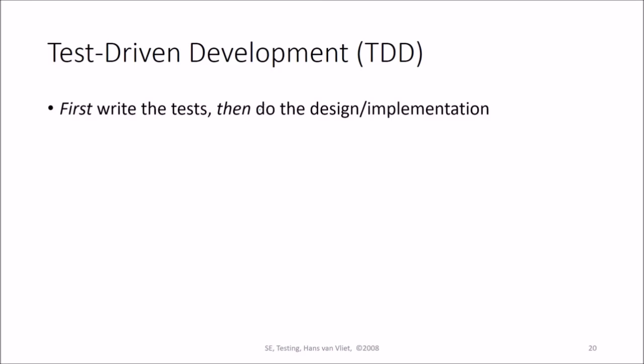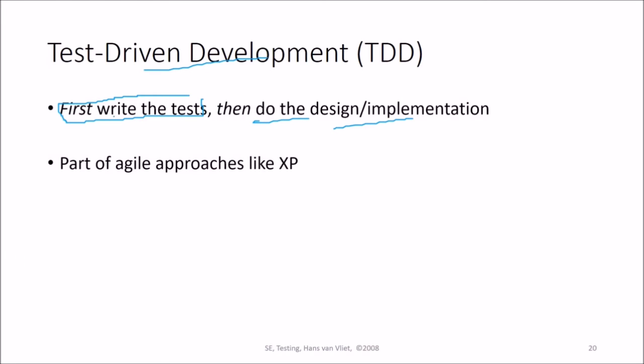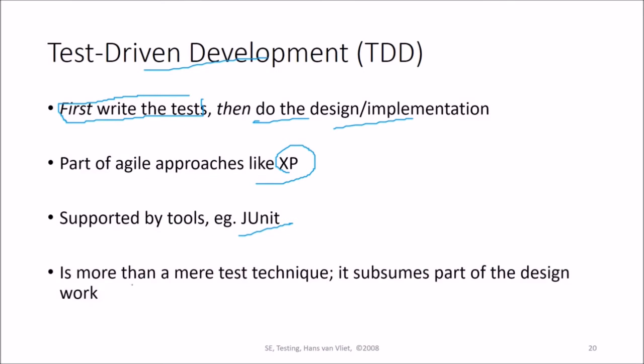Then comes TDD, that is test driven development. First we write the test, then we do the design and implementation. See, test driven development is that approach where we first write the test. Then we go for design and implementation. This is a part of agile approaches like extreme programming. It is supported by tools, say JUnit is the tool which supports this. So this is more than a mere test technique. It subsumes part of the design work also.